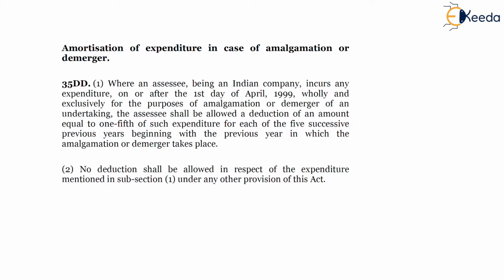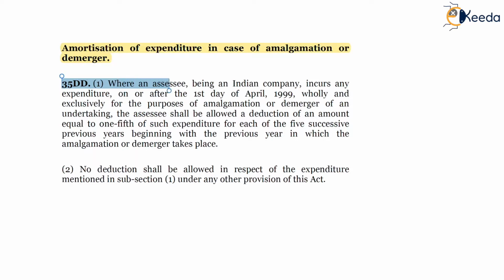So where there are expenses incurred by the Indian company in the scheme of amalgamation or demerger, then such Indian company will be allowed deduction under section 35DD, which will be 1/5 in the previous year in which the amalgamation or demerger takes place, and the remaining deduction will be allowed in succeeding 4 previous years to the Indian company.